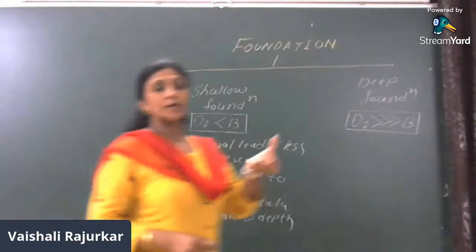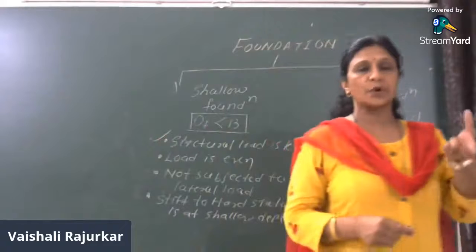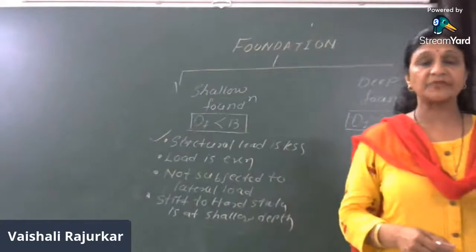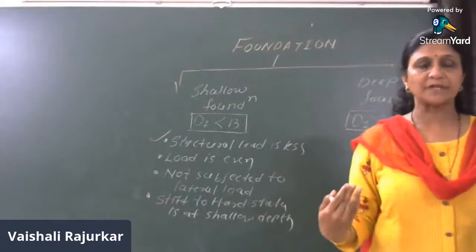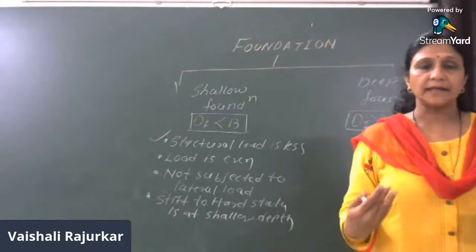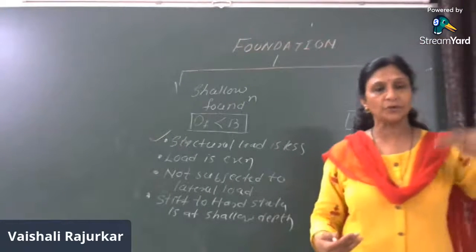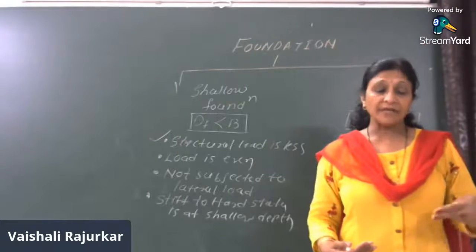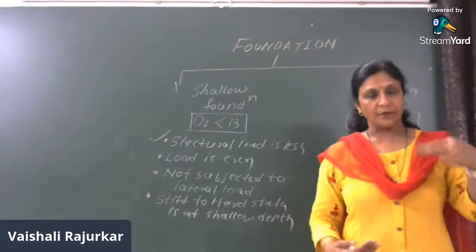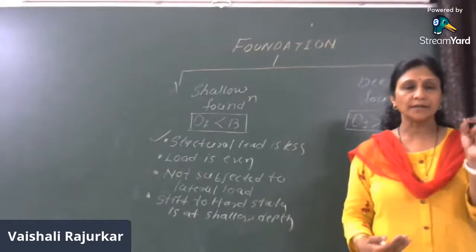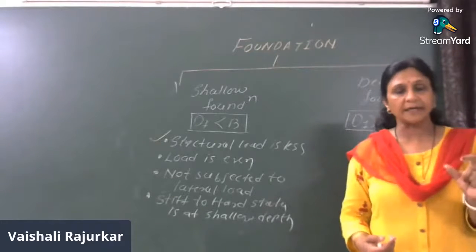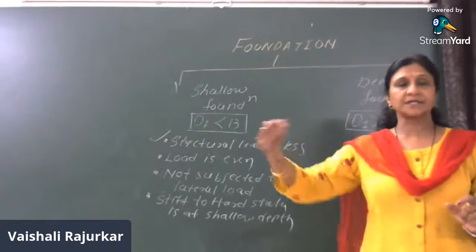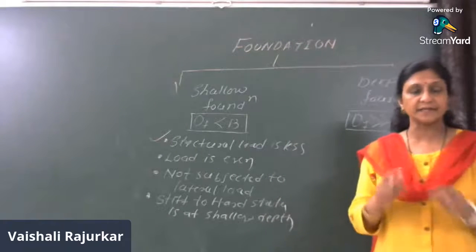If you find good quality sound soil at a shallow depth, which is able to resist the load coming from the superstructure, naturally there is no need to go deeper and deeper. When the depth of the foundation increases, ultimately the construction cost of the foundation increases.